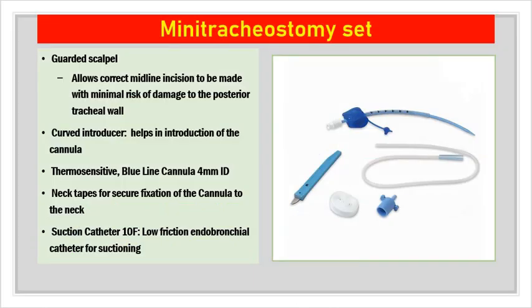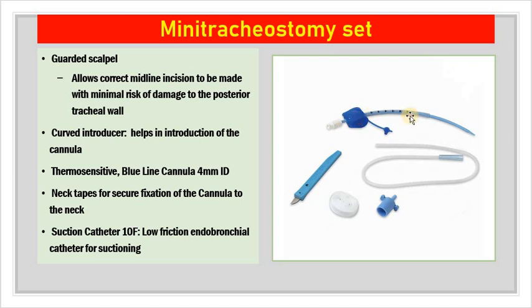So a mini tracheostomy set is also available in the market. It contains a guarded scalpel which allows a correct midline incision to be made with minimal risk of damage to the posterior tracheal wall. So this is the guarded scalpel. Curved introducer. This is the introducer, as you can see here, which helps in introduction of the cannula. Then a thermosensitive blue line cannula, 4 mm ID. This is the thermosensitive blue line cannula.